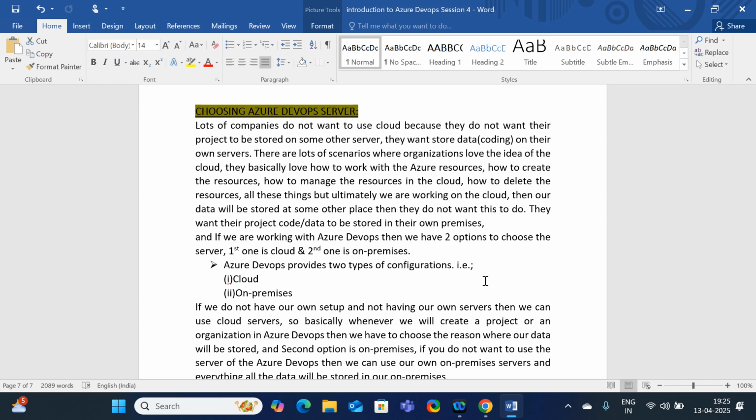Why are we going to use automation? In order to avoid manual errors. If you do each and everything the manual way, there are a lot of dependencies, and human error is the most common in every organization. So in order to avoid human errors, we are going to introduce automation. Each and everything will be automated. Okay, fine. This is all about Azure DevOps.